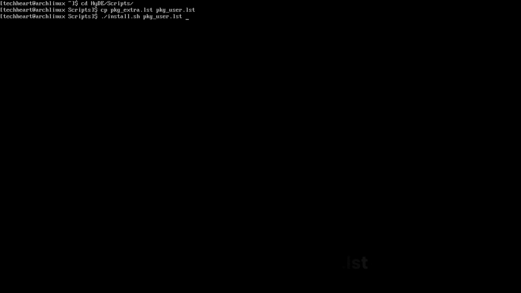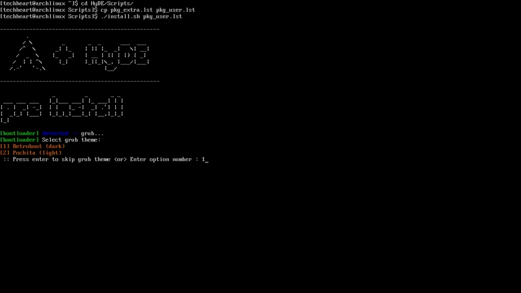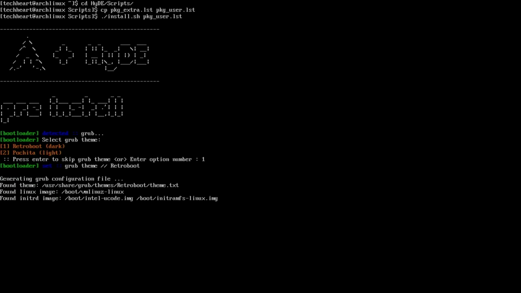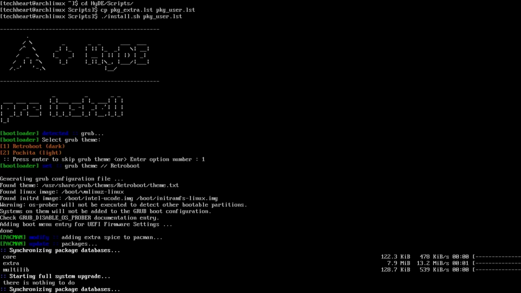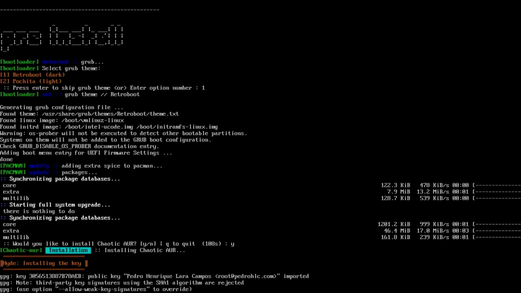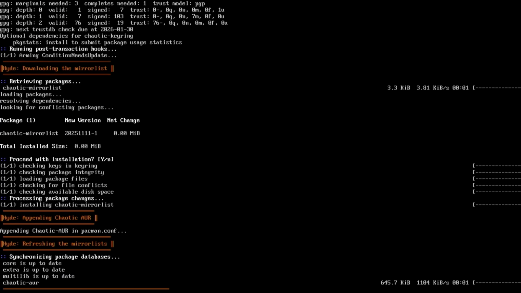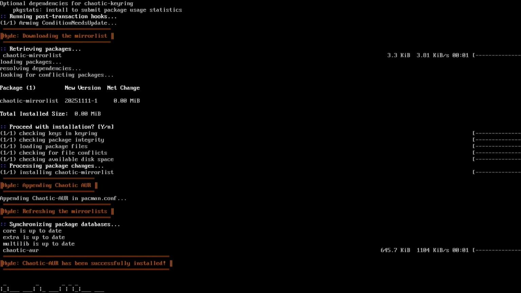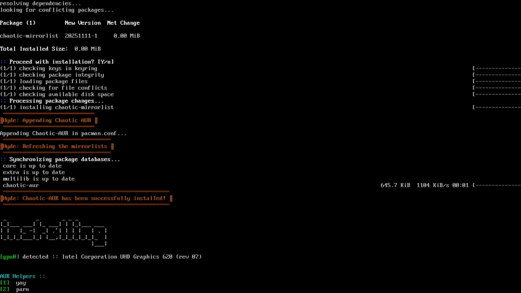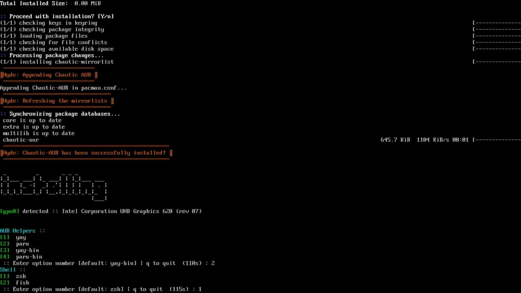We want everything. I'm going to go with a dark theme. Then it says, would you like to install the chaotic AUR? And I'll select yes. It's a little bit off screen for you guys, but it's coming. You can see it right there. The next question, you can't see it, but it asks what AUR helper, and I'm going to select Paru because that's the one I like. And it says ZSH or fish, and I'm going to select ZSH. And you'll see those populate right now. There's where it was asking for the helpers and ZSH.